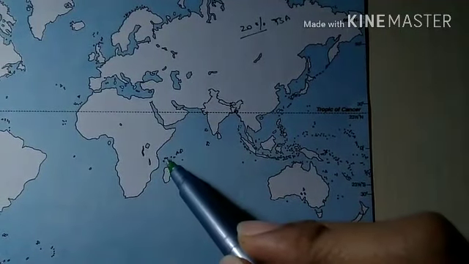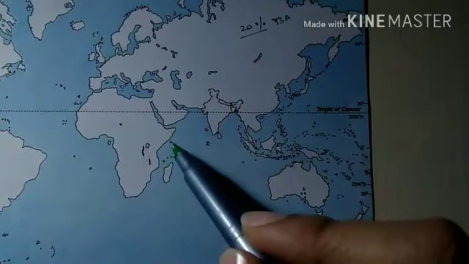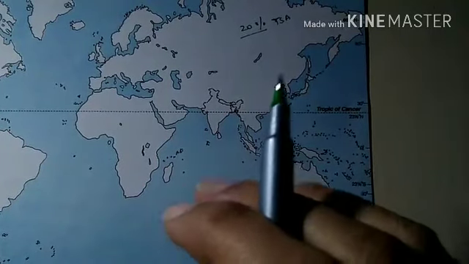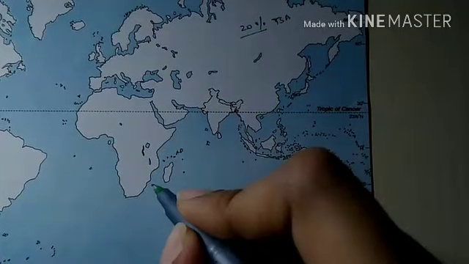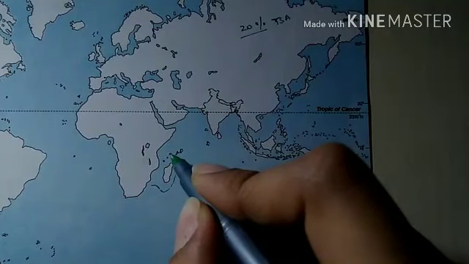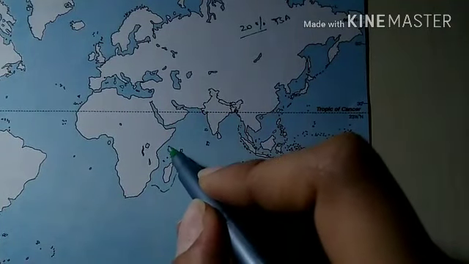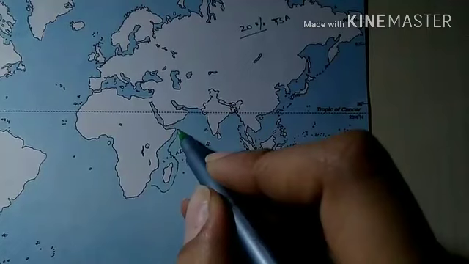But when we look into the vicinity of Madagascar, the shelves are relatively broader. So here we have broader shelves, otherwise they are just normal.